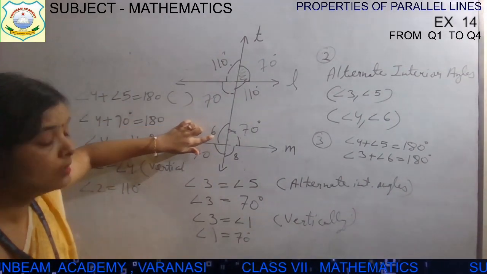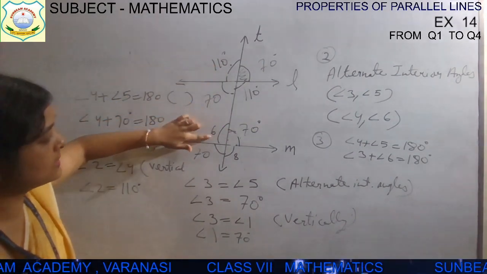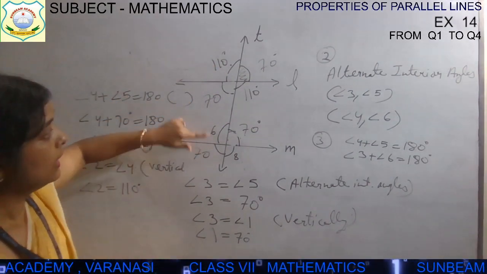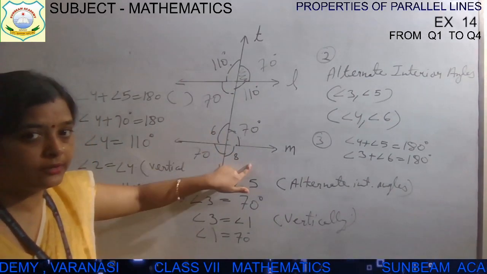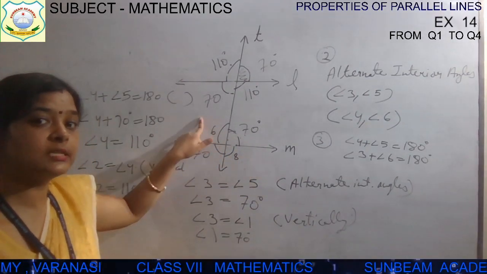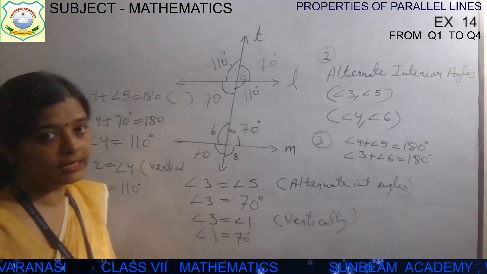Why will it be so? Corresponding angles. Angle 2 and angle 6 are corresponding angles and they will be equal. For angle 6 and angle 8, you can relate them as vertically opposite angles. So whatever the value of angle 6 is, the same will be the value of angle 8.